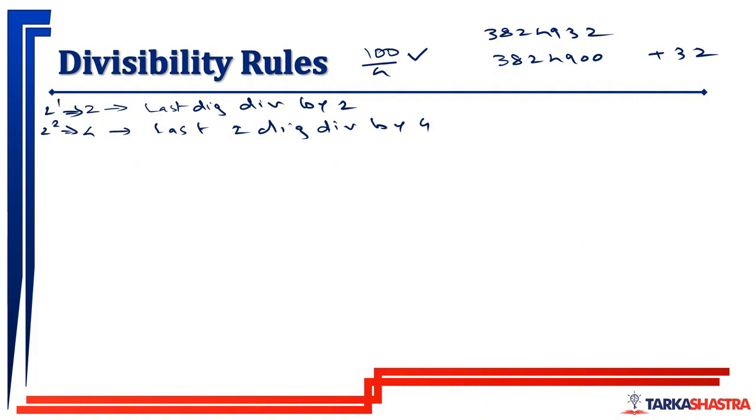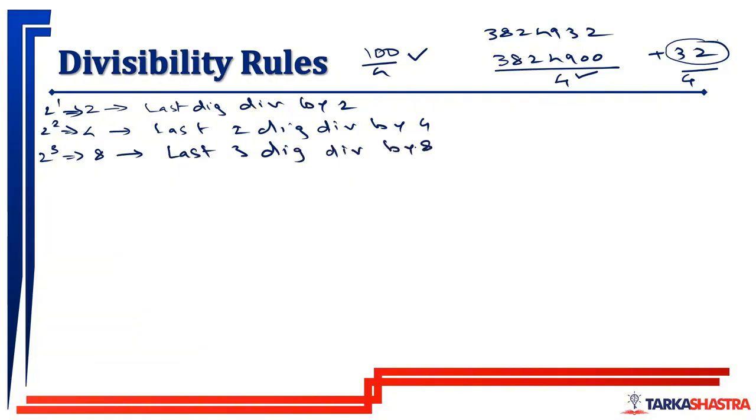Obviously all the multiples of 100 will be divisible by 4. So this value will be divisible by 4. Now only this value will decide whether this whole number is divisible by 4 or not, and that is the last 2 digits. Then 2 cube is 8. Here we check last 3 digits should be divisible by 8.